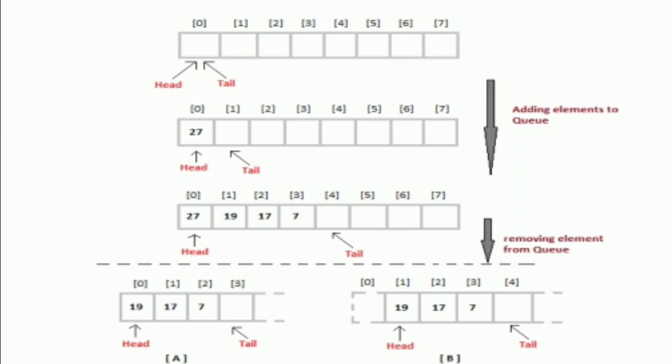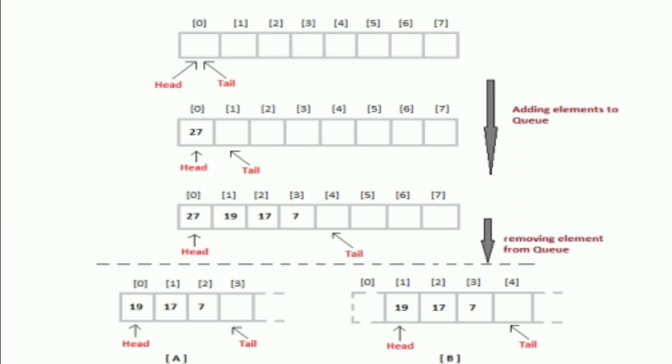After that you can insert another element, 7. Index number 0, 1, and 2 are completed, so index number 3 is next. The value 7 is inserted into index number 3. Then the tail goes to index number 4. This way you can insert any number of elements.